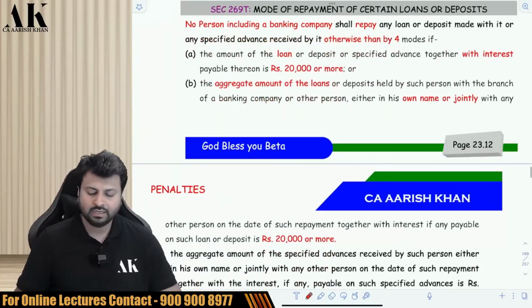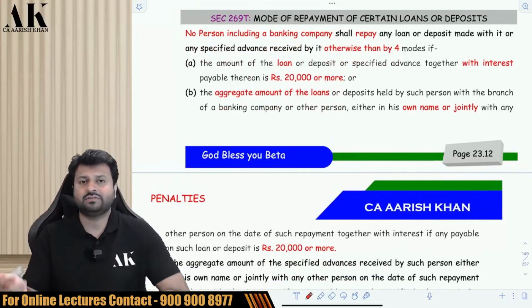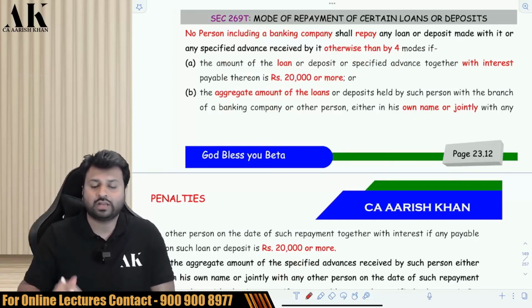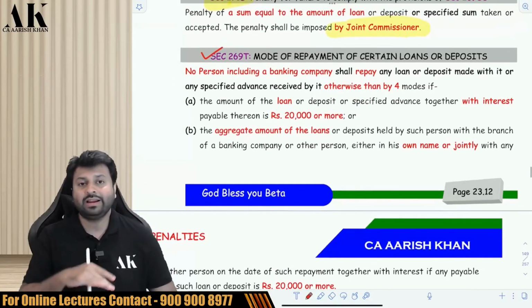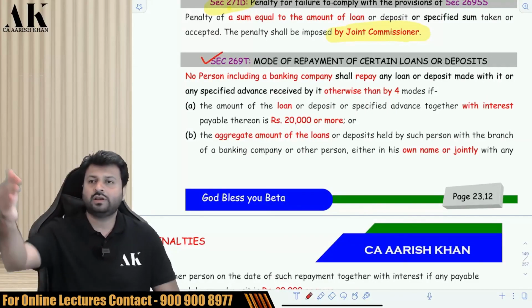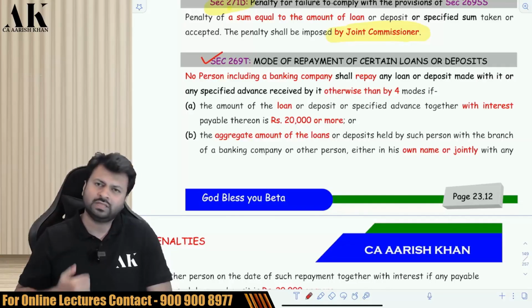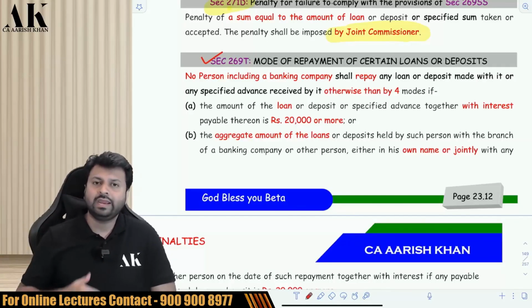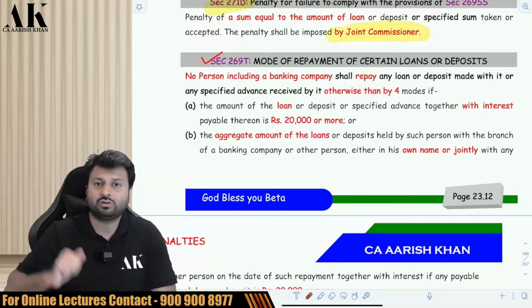Check it please. Similarly, there is an opposite of this section. Once I borrow, the borrowing of money in cash is not allowed. It is prohibited. Similarly, repayment of money in cash is also not allowed as per 269T. While repaying, you also have to check the interest portion. Suppose you have borrowed cash of 18,000 rupees from someone. No 269SS will be attracted. Now, while repaying, you are repaying 21,000. Why? 18,000 principal I am repaying and 3,000 rupees interest.